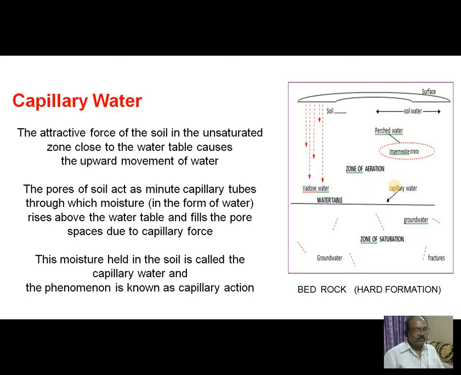So due to the capillary force, the water moves upward and forms capillary water. This moisture held in the soil is called the capillary water, and the phenomenon is known as capillary action.